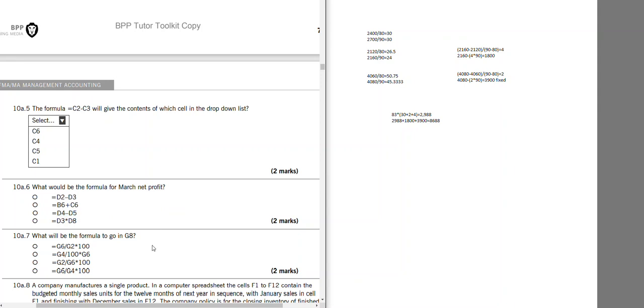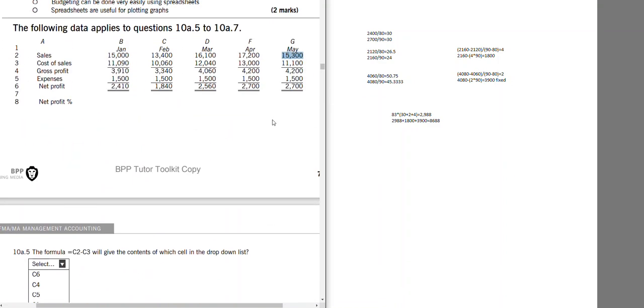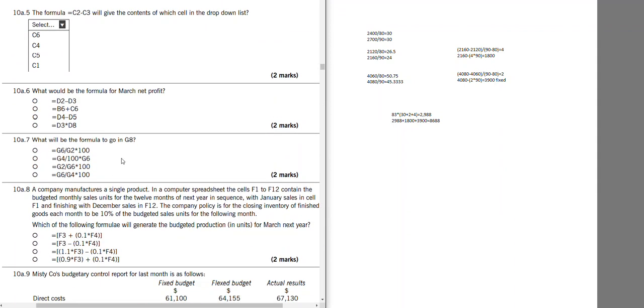And then what will be the formula to go in G8? Okay, it means net profit percentage, which would be net profit divided by sales. So G6 divided by G2. G6 divided by G2, and multiply by 100 to give you that percentage.